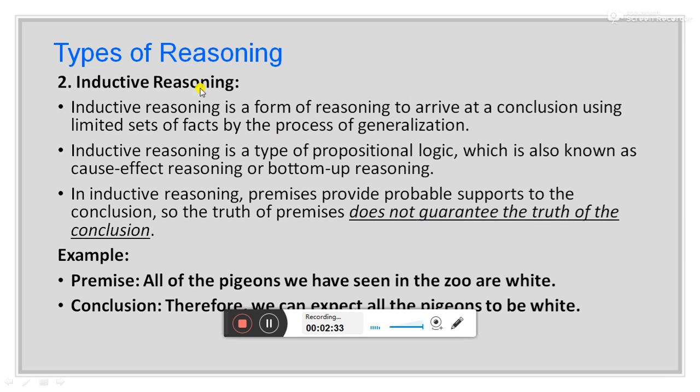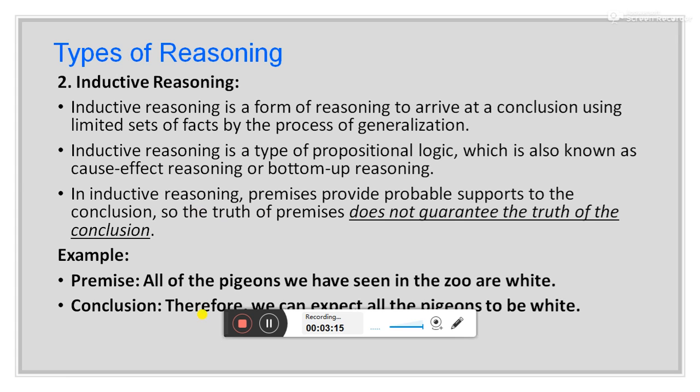The second type of reasoning is inductive reasoning. Inductive reasoning is a form of reasoning to arrive at a conclusion using a limited set of facts by the process of generalization. Inductive reasoning is a type of propositional logic which is also known as cause-effect reasoning or bottom-up reasoning. In inductive reasoning, premises provide probable support to the conclusion, so the truth of the premises does not guarantee the truth of the conclusion. So basically, in this type of reasoning, we are not getting the complete information from the sentences that we stored in the database.